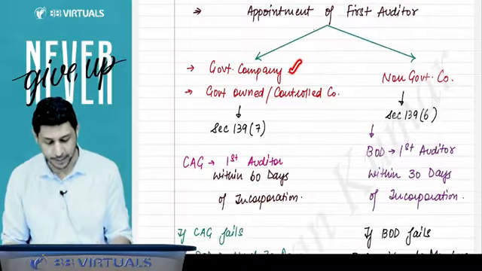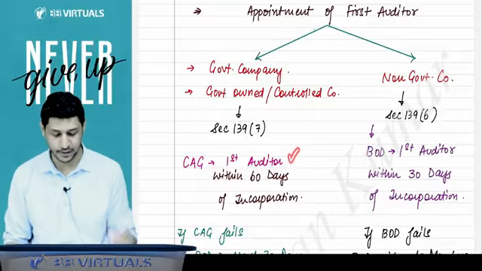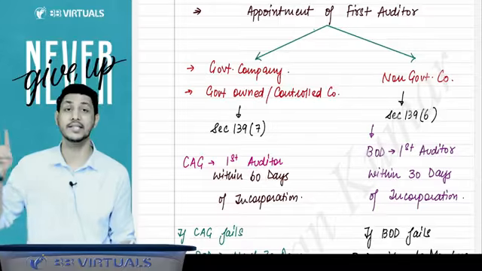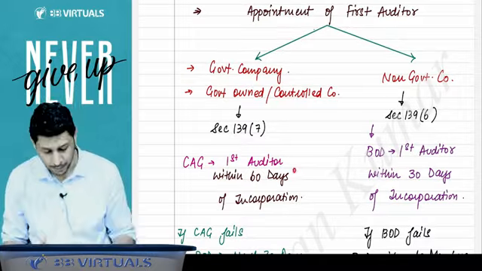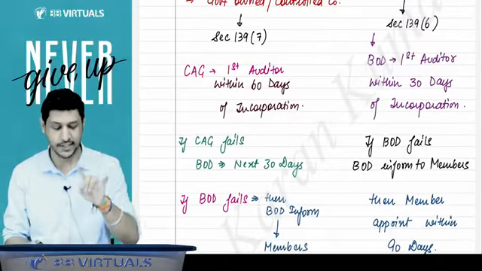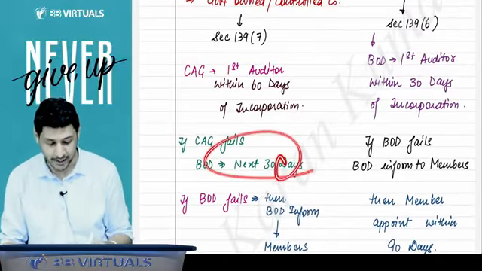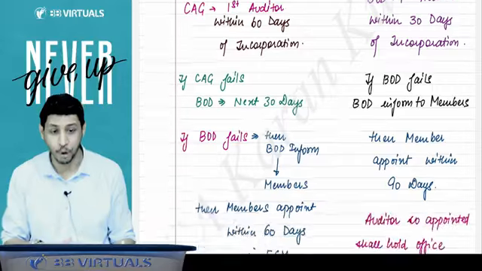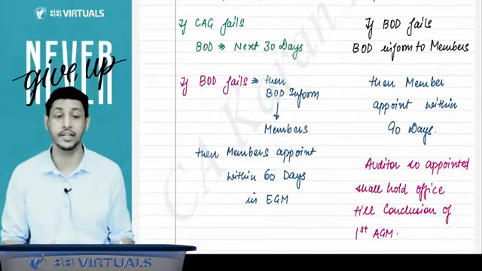If that is a government company or a government owned or controlled company, then the first auditor will be appointed within 60 days of incorporation by the CAG, that is Comptroller and Auditor General of India. But suppose, sir, if CAG fails, then the board of directors will appoint within the next 30 days. If the board of directors fails, then the board will inform the members, and in the EGM, members will appoint within 60 days.